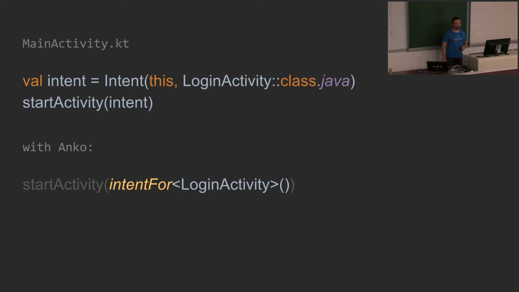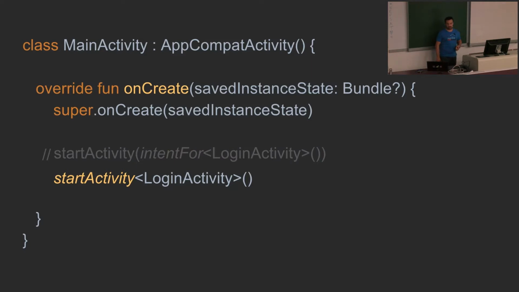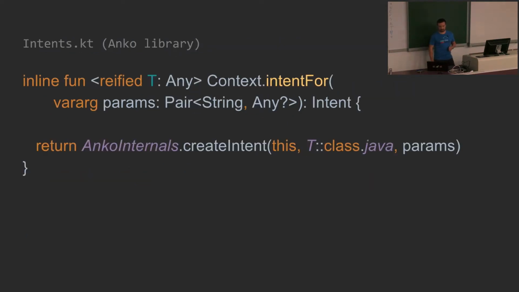With Anko, you have an extension function called intentFor, where as a generic type you put your activity class, and then you can normally call startActivity. And even more, you can use the startActivity extension function directly from the Anko library, and your code can now look in this style.